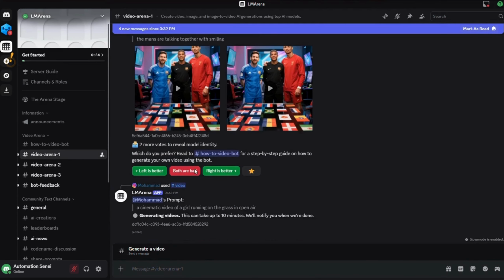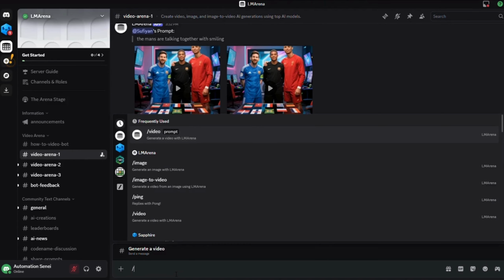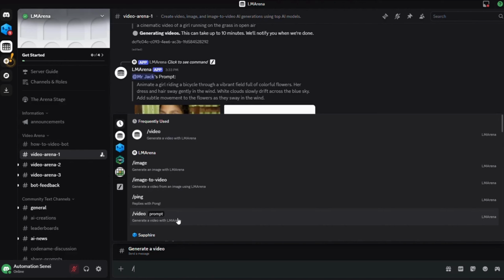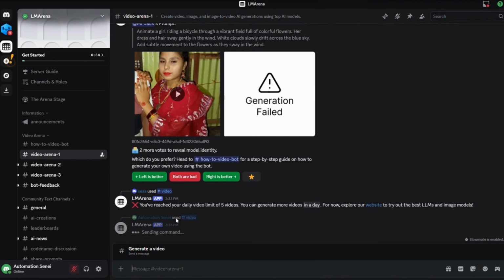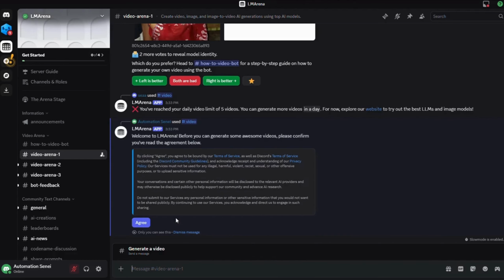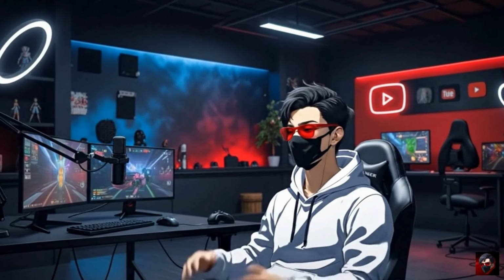As you can see, a lot of people have already generated a lot of videos here. To generate a video, you need to type in /. These options will appear. You can either generate an image to video, or a video. Select your option, type in the prompt, and the video will be generated. Although it might take some time, it usually takes 10 to 15 minutes. And imagine all of these are absolutely free to use. You can explore so many different models within one single website.